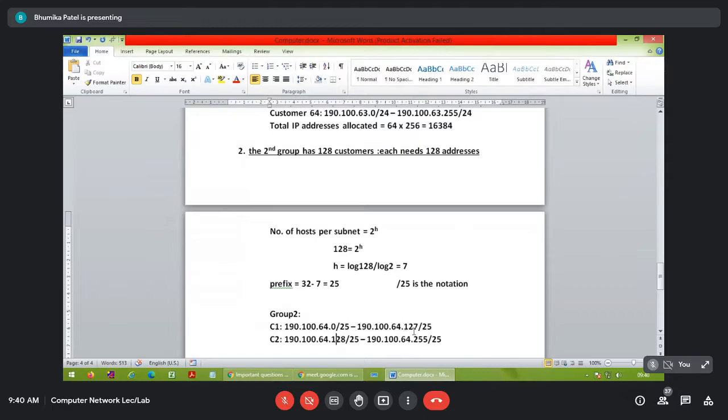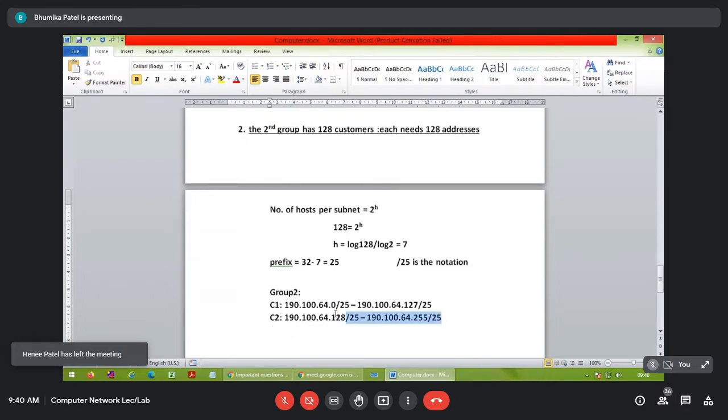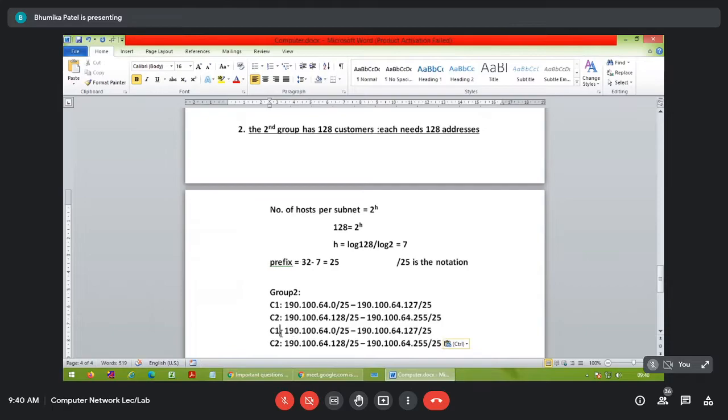Customer 1 માટે 0 થી 127, customer 2 માટે 128 થી 255. Likewise, if you see here for the customer 3 and customer 4, obviously it will be what? It will be 65.0 થી લઈને 65.127. Customer number 4 માટે 65.128 થી લઈને 65.255. Getting everyone?